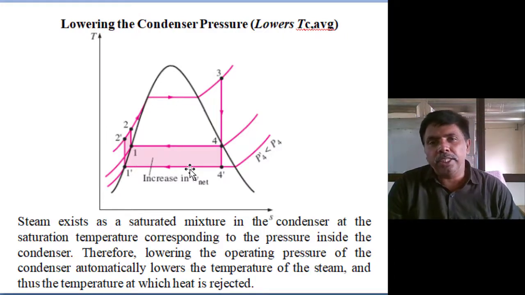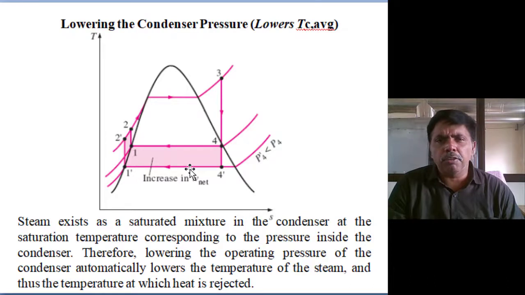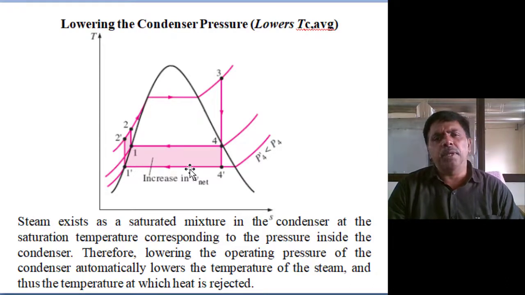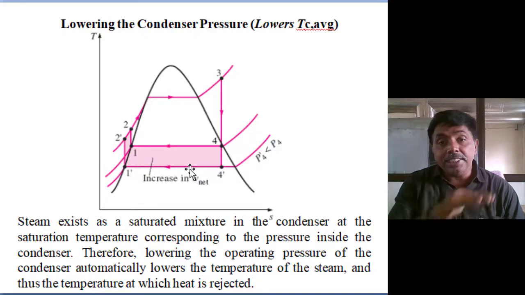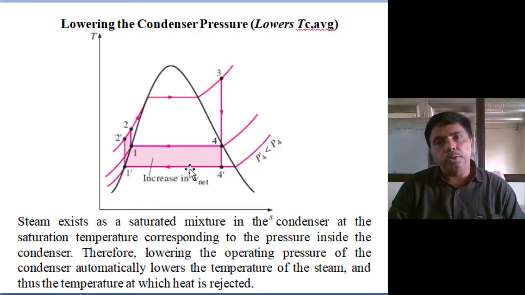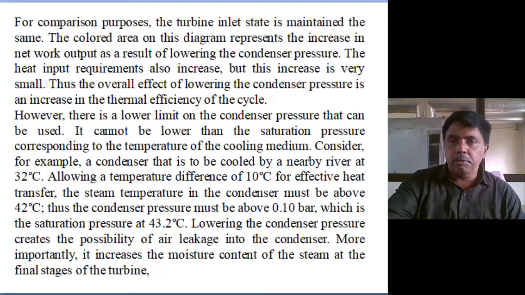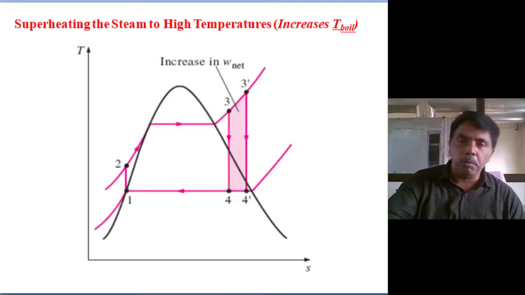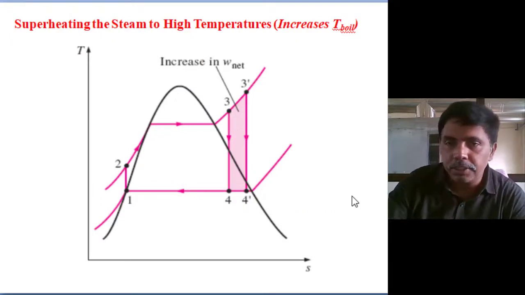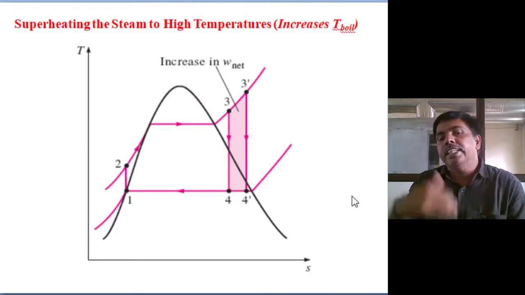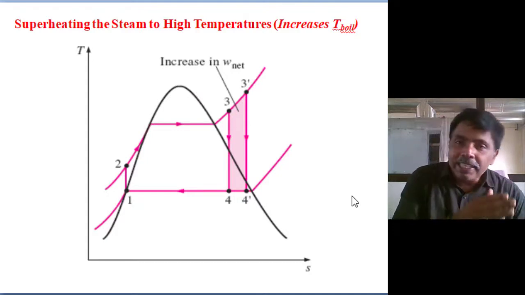Actually, for average water temperature, in South India the maximum average water temperature may reach 38 to 40 in summer, not more than that. Because we are doing water cooling only, liquid cooling only. So that is the limitation. Less than that we can't move. Okay, second method. We already moved to the 0.1 bar pressure and enhanced the efficiency. That is not sufficient. The next method is to superheat the steam in the boiler.